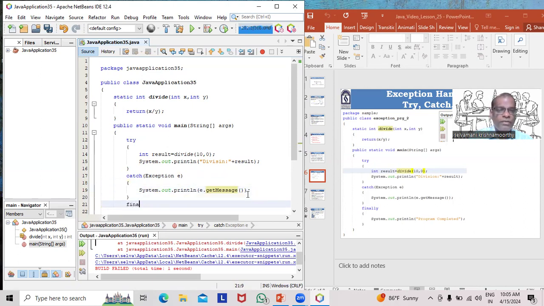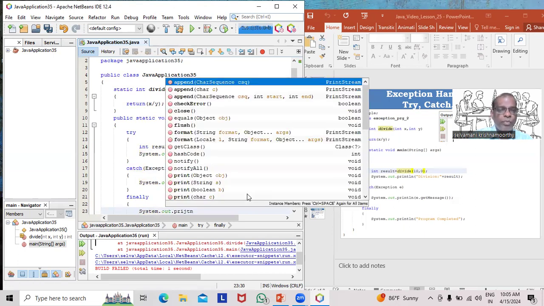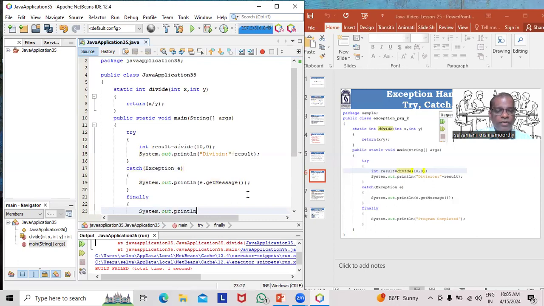Then this finally is an optional block. I want to display some reserve values. Just "Program completed" like this. Either exception raised or not, no problem. This finally will execute. Program completed.